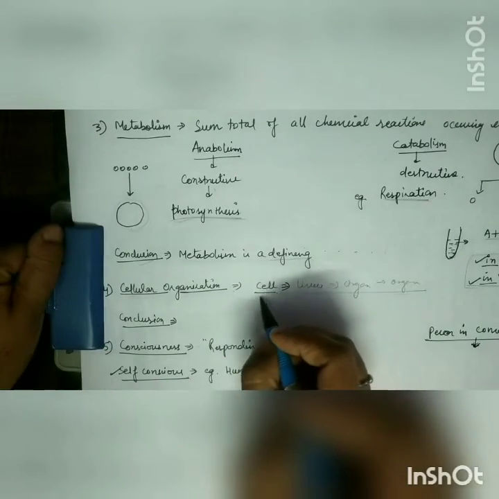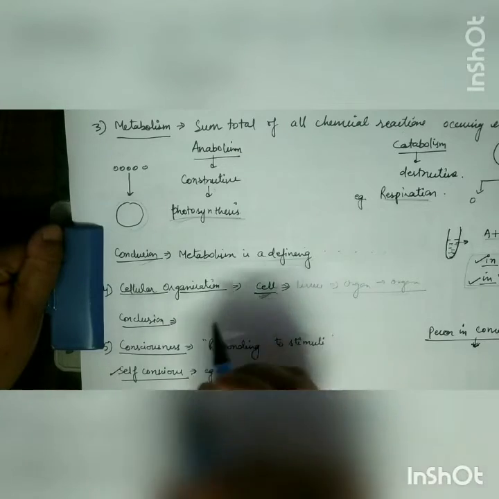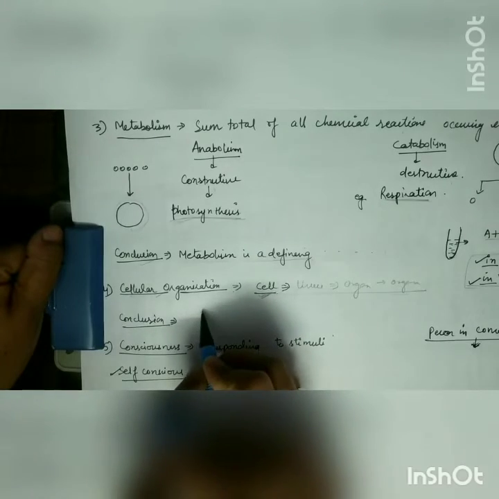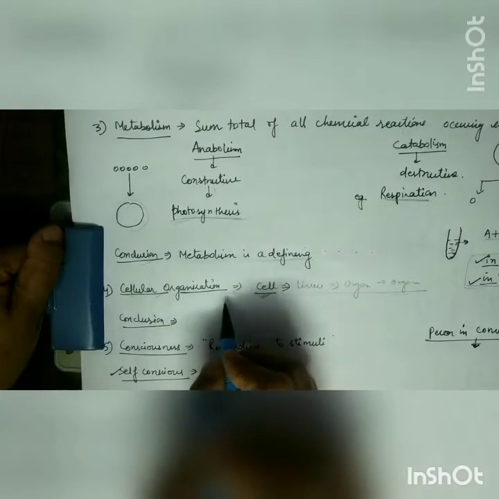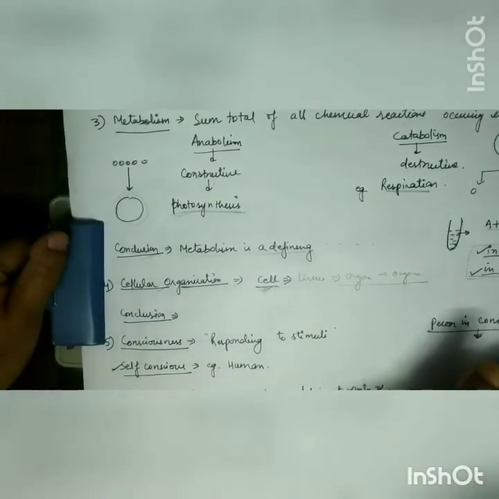You cannot see these cells in non-living objects. So again we can say cellular organization is a defining property of life, because it happens only in living organisms. Clear? There is no exception.